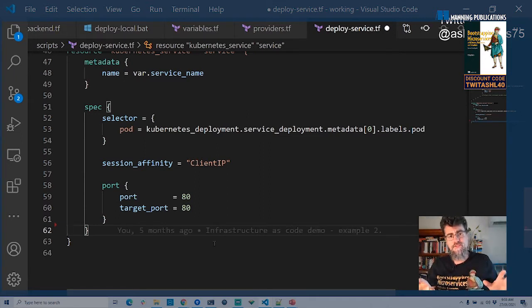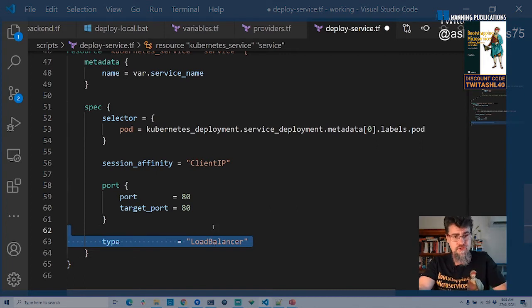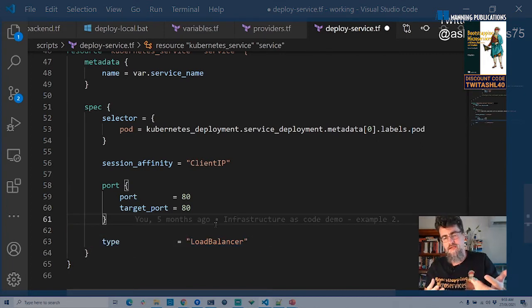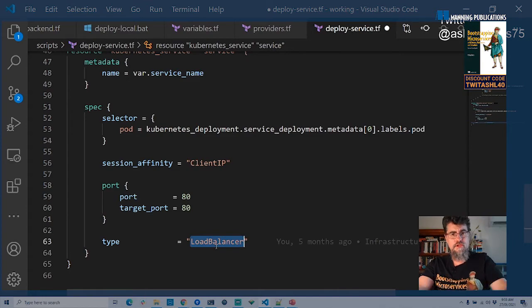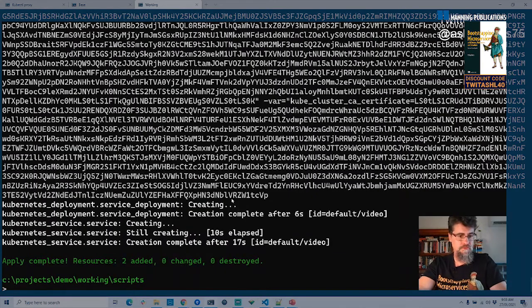Most of the microservices in your application are probably going to be internal only. Only because we want to get to this from the outside world, so I can show you that it's working, do we put the load balancer on there. But if this was your web server, or your gateway microservice, something like that, you also want to do this so you can expose it. Okay, let's have a look.